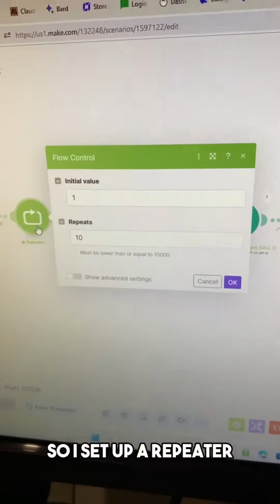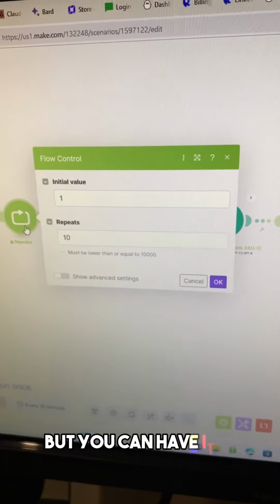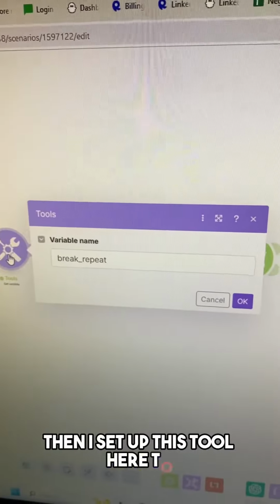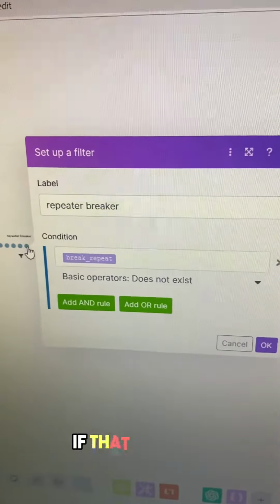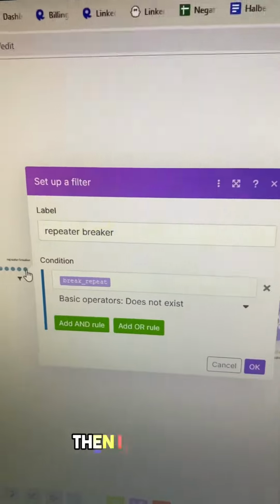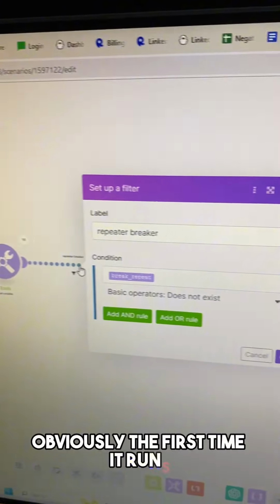So I set up a repeater. This repeater only goes 10 times, but you can have it go as many times as you want. Then I set up this tool here to get a variable called break repeat. And then this filter here is the repeater breaker. If that break repeat variable exists, then it can't go any further. Obviously, the first time it runs, it's not going to exist though.